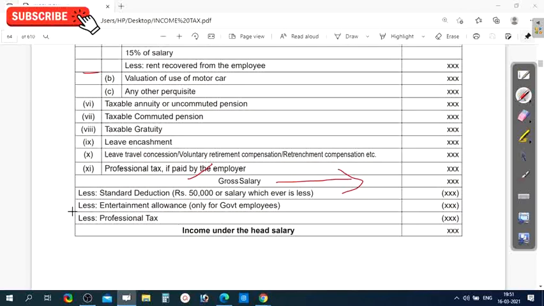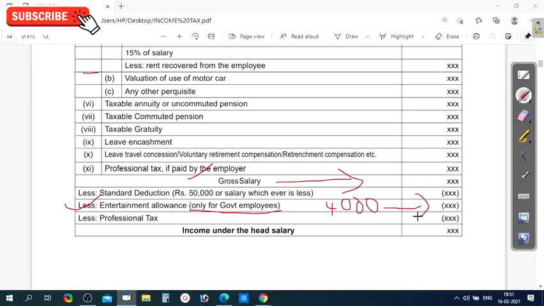see here, entertainment allowance is deducted only for the government employee. For our example, the entertainment allowance eligible for the deduction is 4,000. And this 4,000 will be kept here as a deduction. So that is the process of how to calculate entertainment allowance for the deduction, only for government employees, not for the other employees.